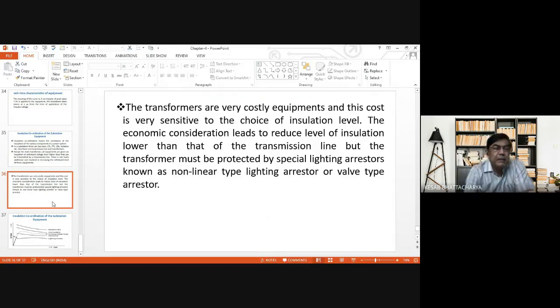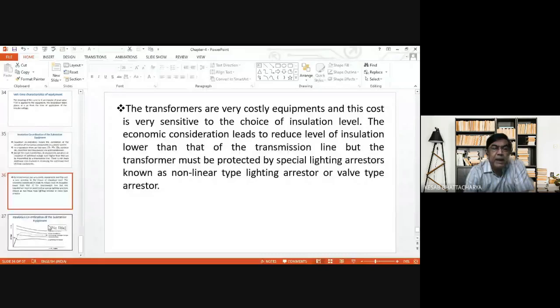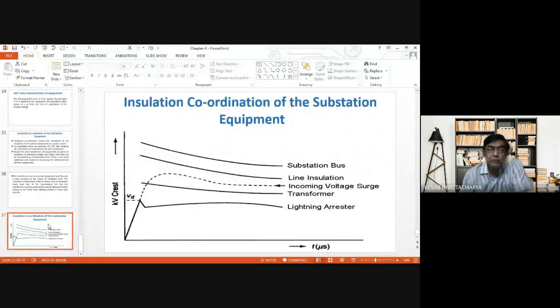And the next diagram will give you a clear idea about the level of insulations provided for different equipments. Now this is the diagram of impulse voltage. Now this is the substation bus bar. Now this is the lightning arrestor. You see, when the over voltage reaches this point, much before its peak value, the lightning arrestor breaks down.